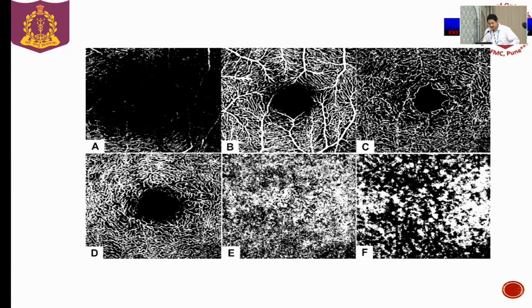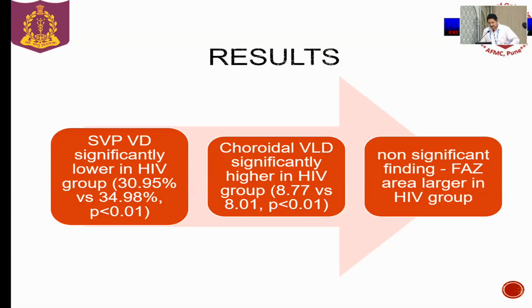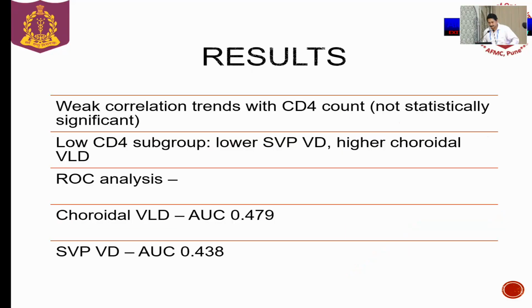This picture is showing the skeletonized images of the OCTA scan. Pic A showing the nerve fiber vessel density, B showing the superficial vascular plexus density, C showing the intermediate vascular plexus, D showing the deep vascular plexus, E and F showing choriocapillaris and choroid respectively. Results: superficial vascular plexus vessel density was significantly lower in the HIV group, and surprisingly choroidal vessel length density was significantly higher in the HIV group. Foveal avascular zone area was larger in the HIV group, but these were not statistically significant results. They had weak correlation trends with CD4 count.